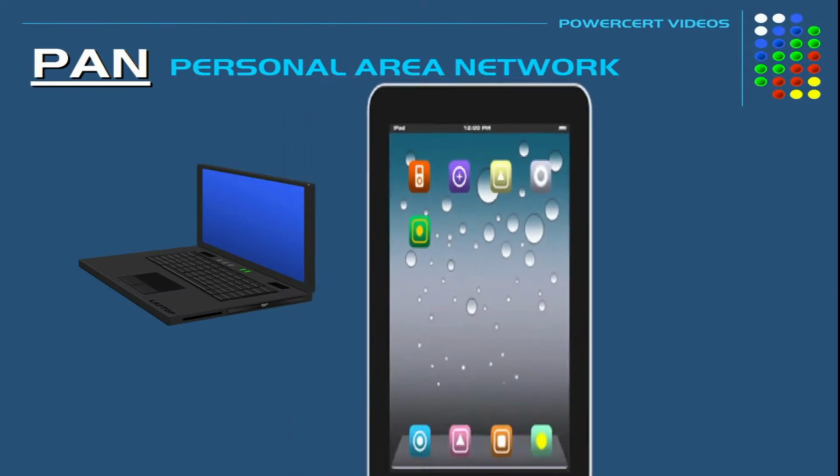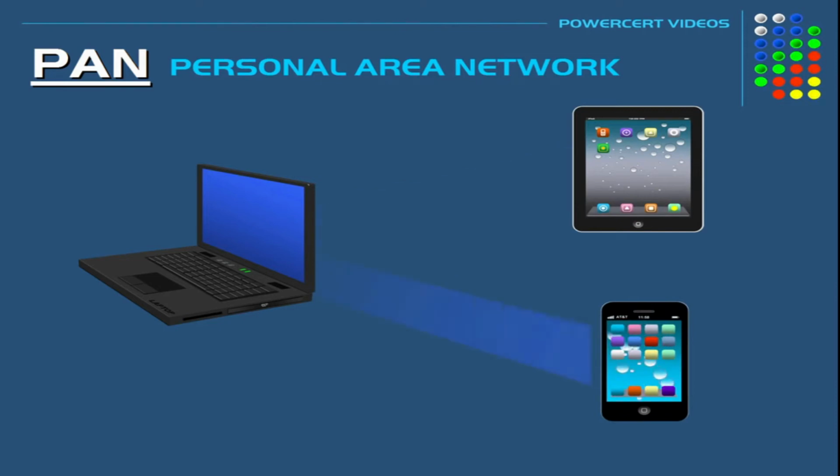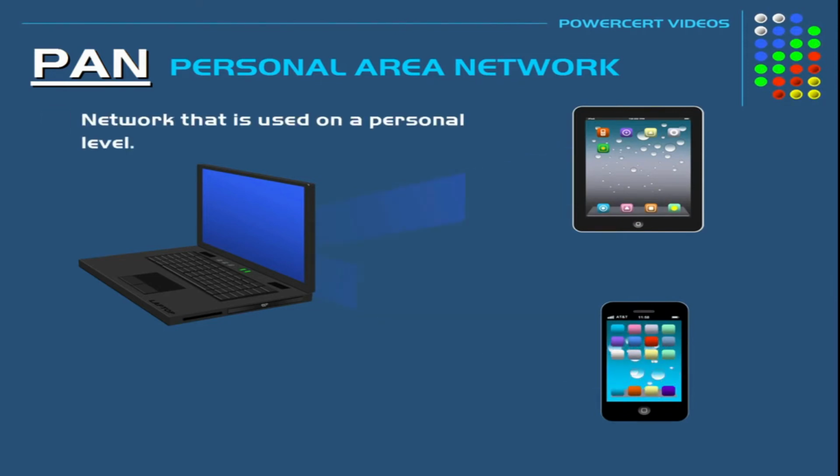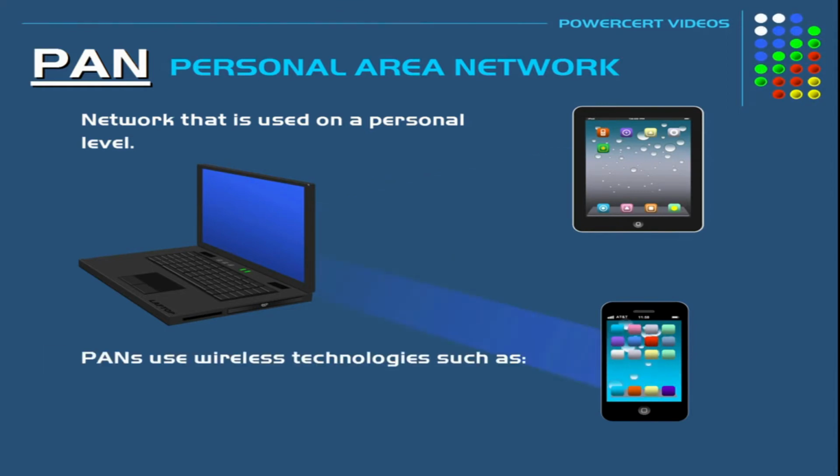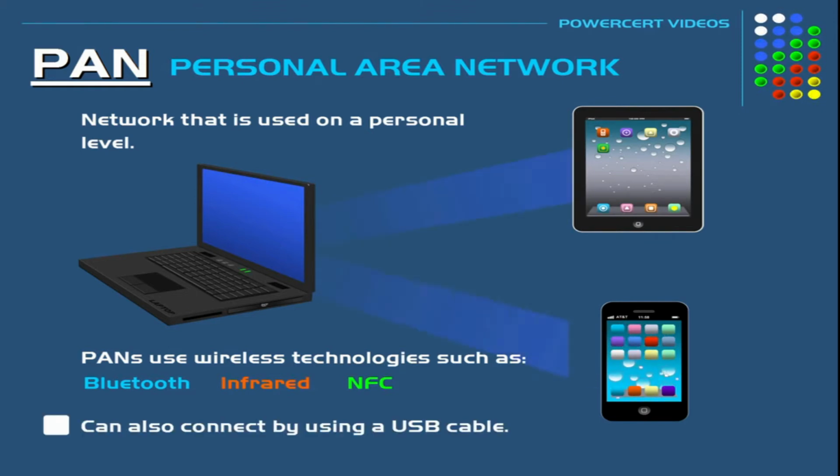PAN stands for Personal Area Network. This is a type of network which is used on a personal level. This network is used for connection of small devices like tablets, laptops, smartphones, etc. These devices can connect with each other by wireless technologies such as Bluetooth, infrared, NFC, near field communication. They can also connect with each other with the help of a USB cable, and this network is used to transfer small files like photos, videos, music and calendar data, etc.